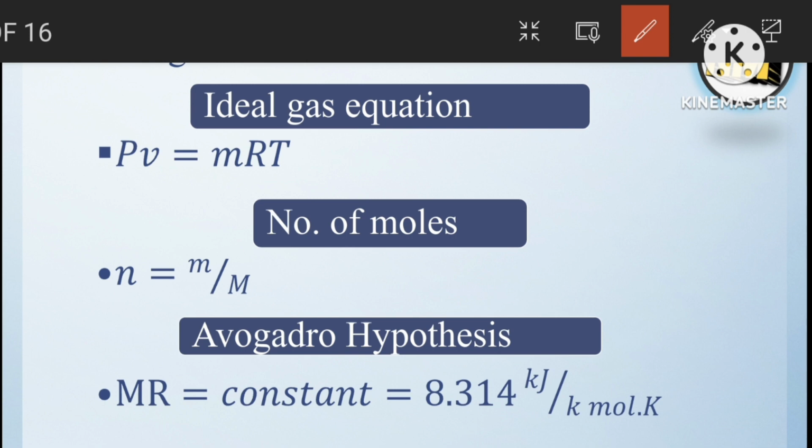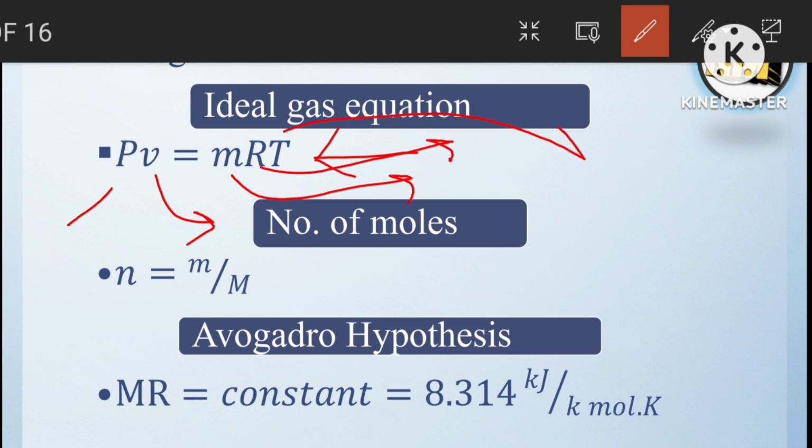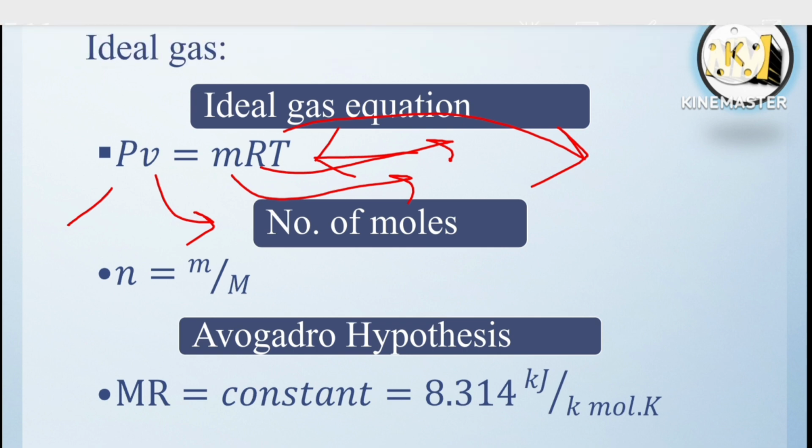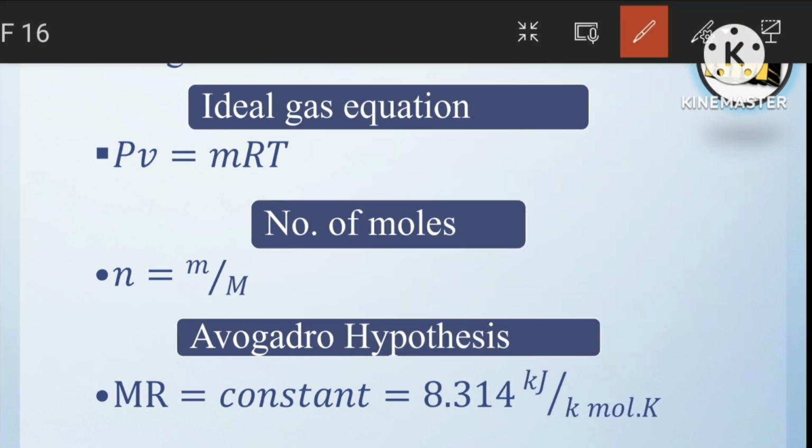Please be careful while substituting values in these equations. P should be in kilopascal and volume should be in meter cube. Mass is in kg, R is in kilojoule per kg Kelvin, and T is temperature in Kelvin. Then only you can find the correct answer. So this is the ideal gas equation.